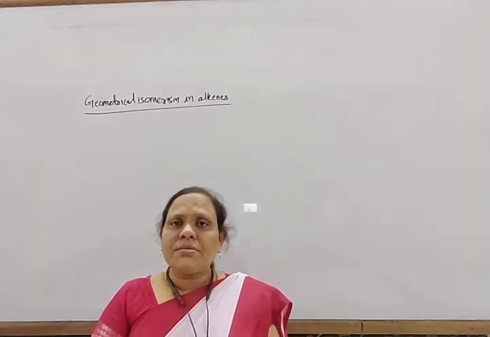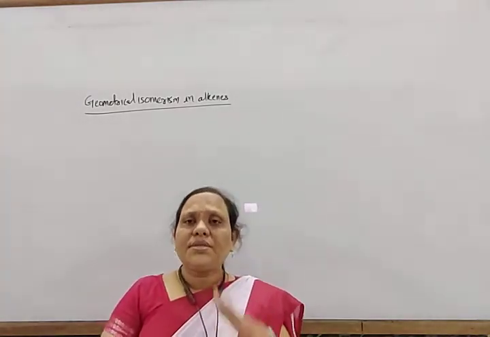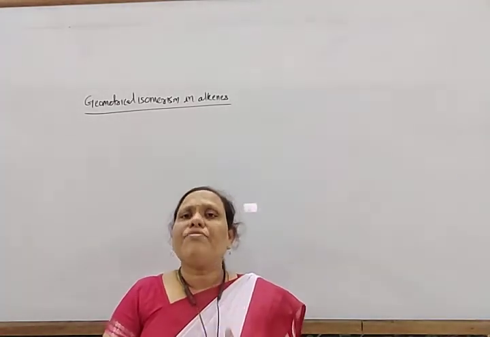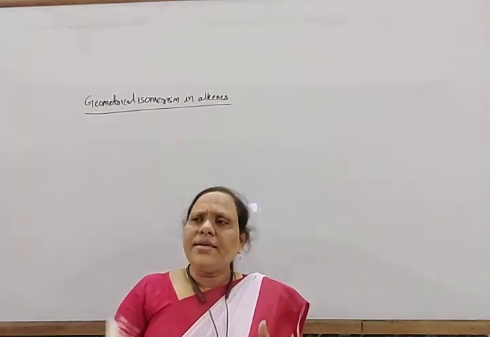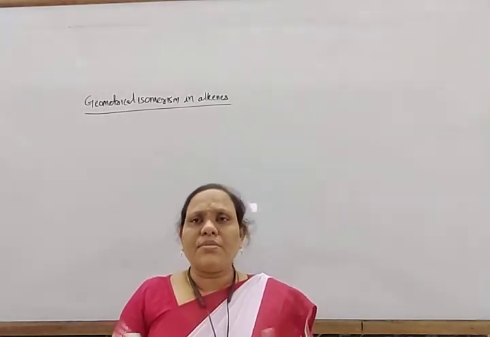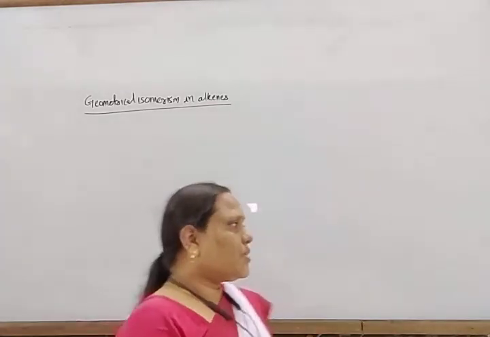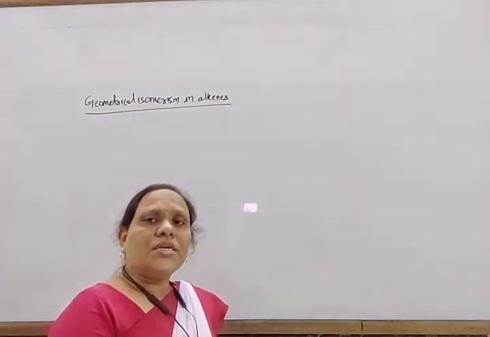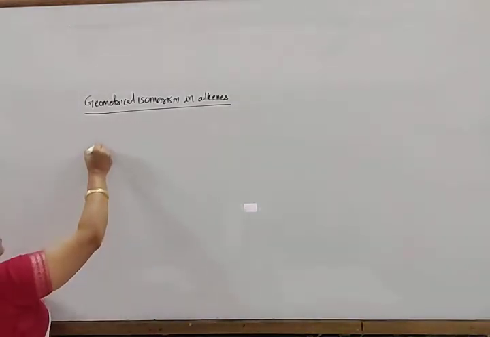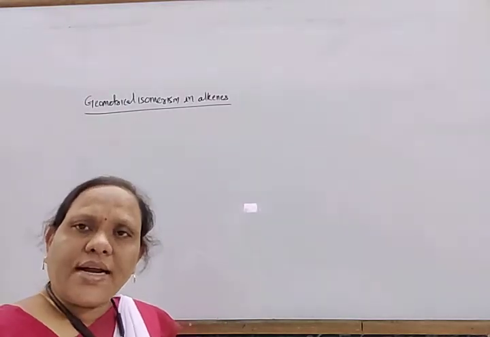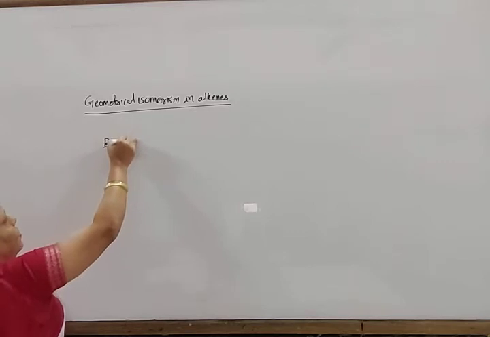What is geometrical isomerism? When the same molecular formula represents two compounds which differ in the arrangement of atoms and groups around the carbon-carbon double bond, or in some cases a carbon-nitrogen double bond, then they are called geometrical isomers. And this phenomenon is known as geometrical isomerism. Look here, suppose I write the formula of but-2-ene.